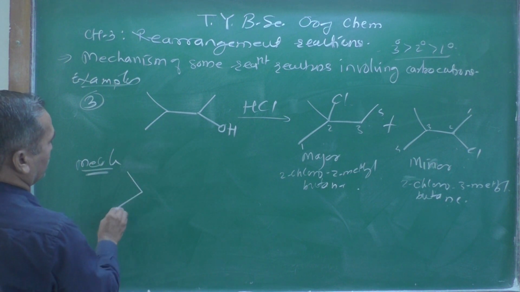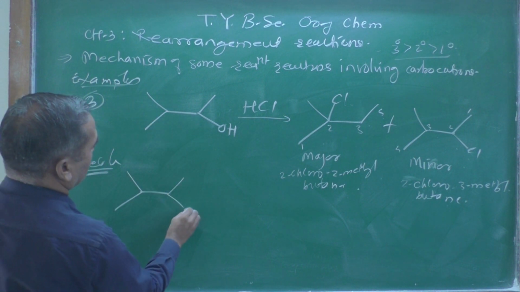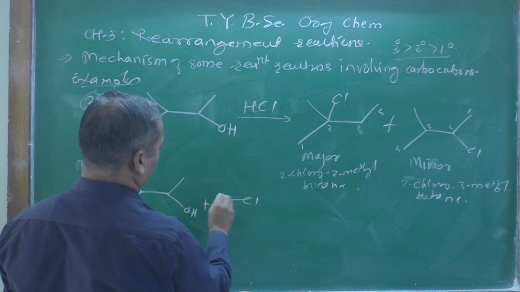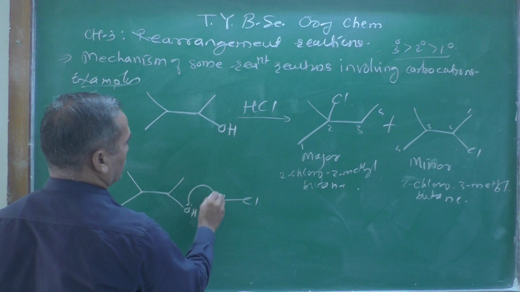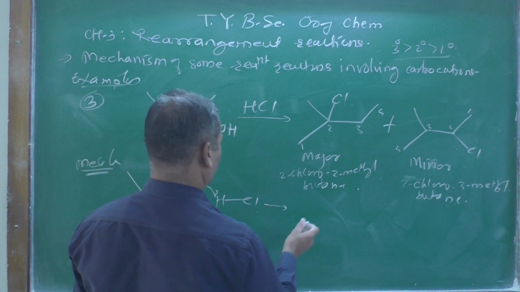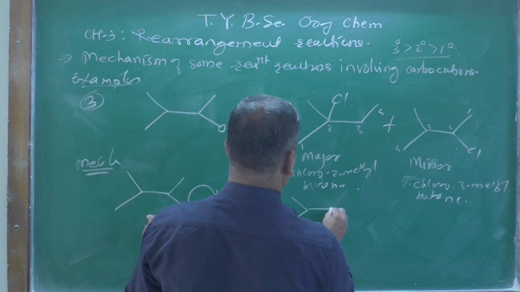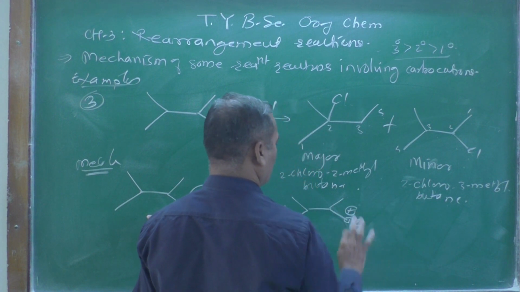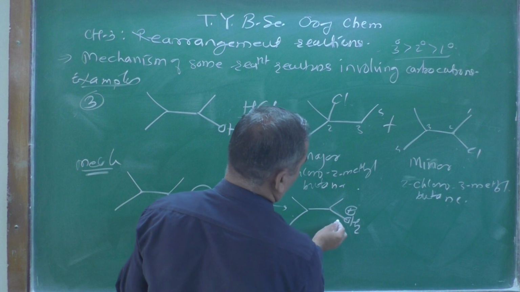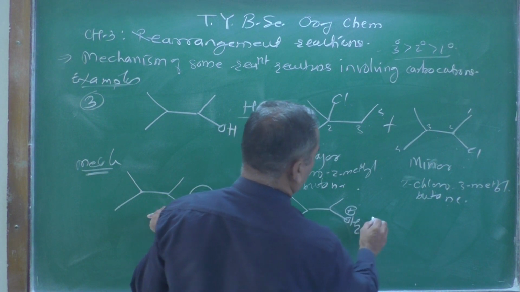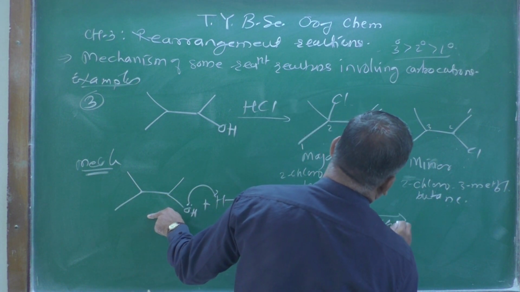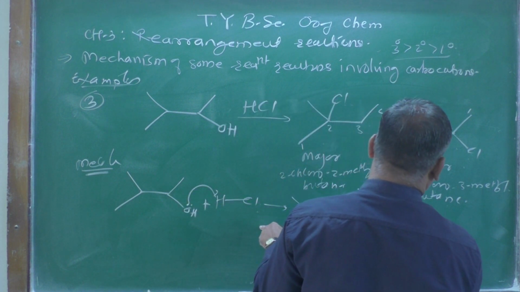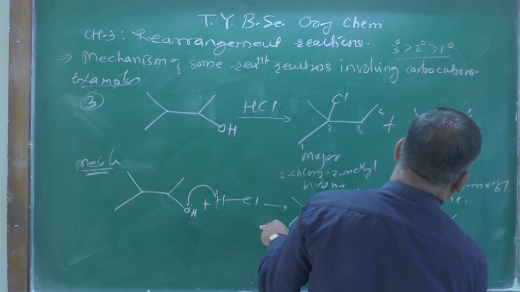As usual, the OH will pick up the proton from HCl like this, and you are going to get this one, OH2 with a positive charge. Don't think about that. When this becomes a good leaving group, H2O gets eliminated like this, and you are going to get the positive charge here.